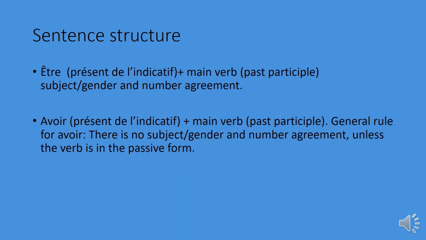Okay, when we use avoir, we have to conjugate that in the present tense, and then we need the past participle of the verb that we're conjugating. The general rule for avoir is there is no subject and gender agreement, or subject and number agreement, unless the verb is in the passive form.